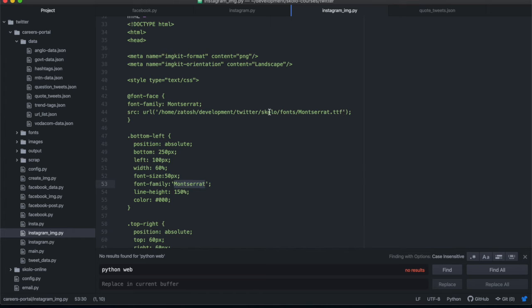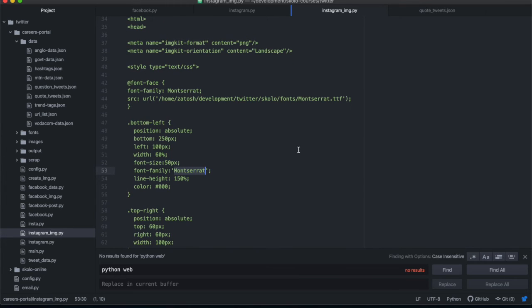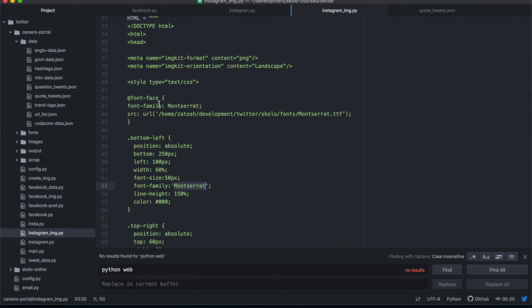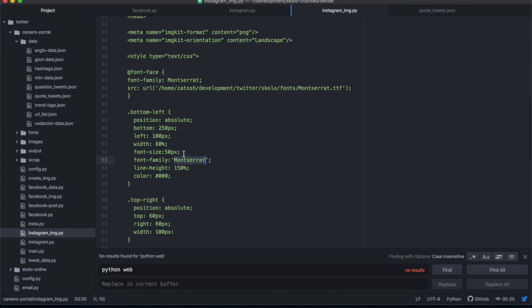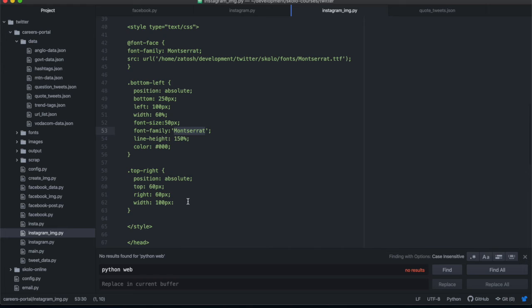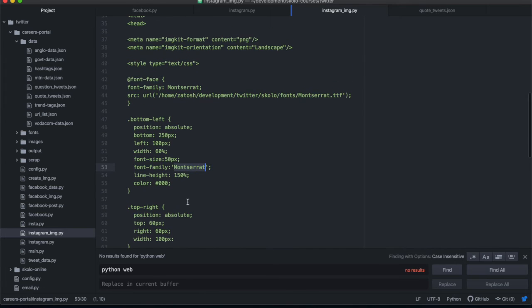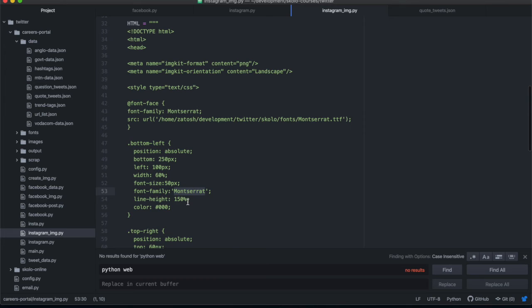So I've saved it in here under Skolo Fonts Montserrat TTF. And then if you wanted to use different fonts for different sections, you could do that. You could have another font for the bottom left, and then use a different font for the top right, and things like that. Then you can play around with this how you want. It's really up to you if you understand CSS and you want to be fancy.